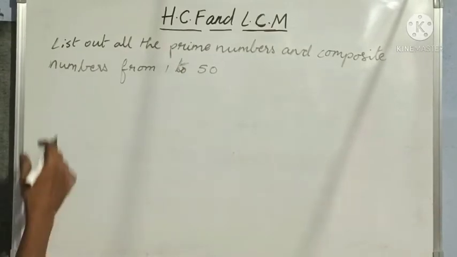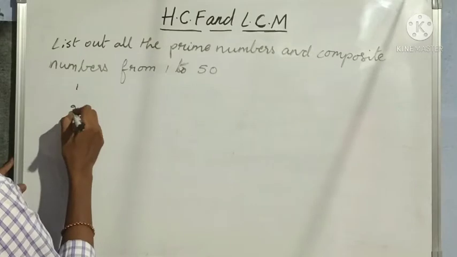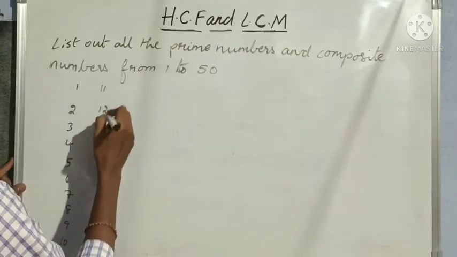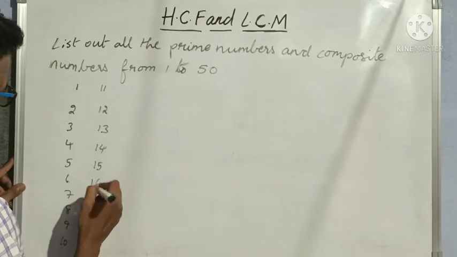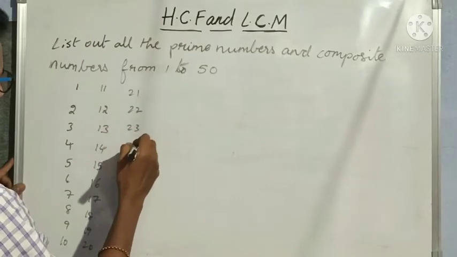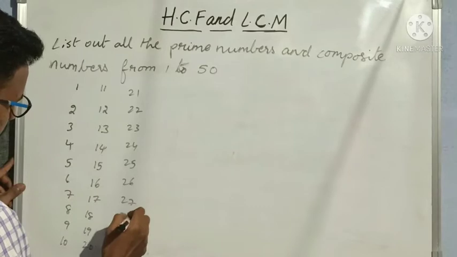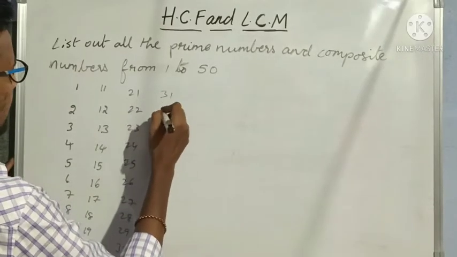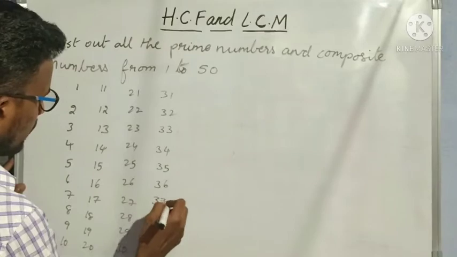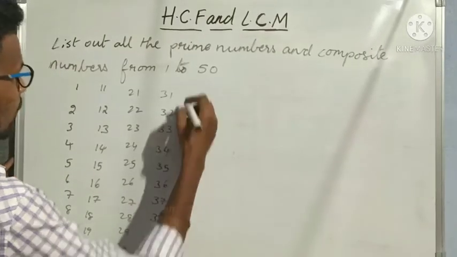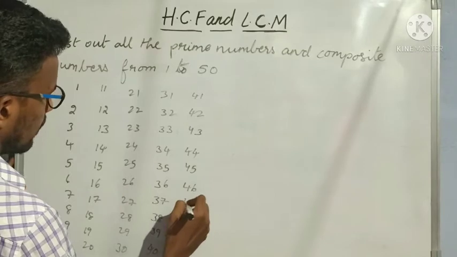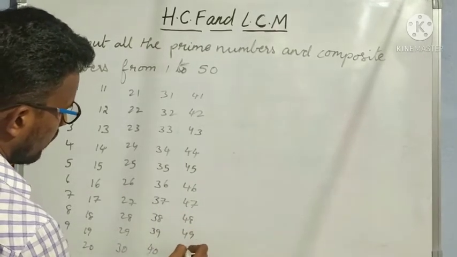So first what we have to do is list out all the numbers from 1 to 50. 1, 2, 3, 4, 5, 6, 7, 8, 9, 10, 11, 12, 13, 14, 15, 16, 17, 18, 19, 20, 21, 22, 23, 24, 25, 26, 27, 28, 29, 30, 31, 32, 33, 34, 35, 36, 37, 38, 39, 40, 41, 42, 43, 44, 45, 46, 47, 48, 49, 50.